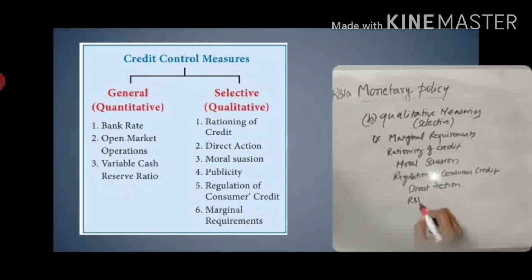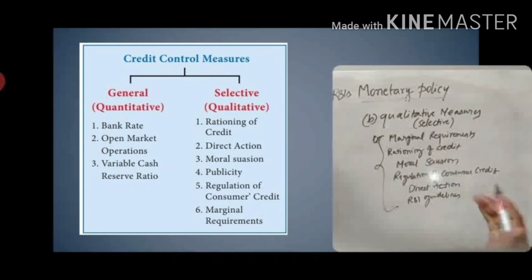So these are some of the direct controls of the RBI. RBI will give some guidelines, and according to them the clients will act.